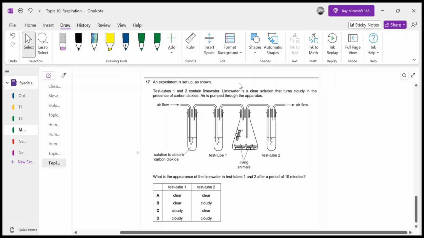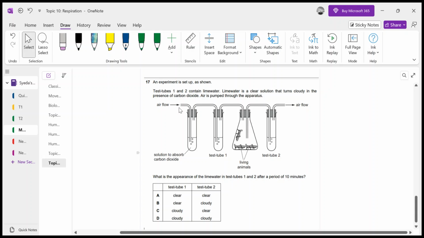Now, what they are saying is that lime water is a clear solution that turns cloudy in the presence of carbon dioxide. Air is pumped through the apparatus. Now, a continuous flow of air is being passed. Air is a mixture of gases, and as we know, atmospheric air has a very low concentration of carbon dioxide, just 0.04%. So if that air is moved into this solution, now there is a solution which is absorbing carbon dioxide.